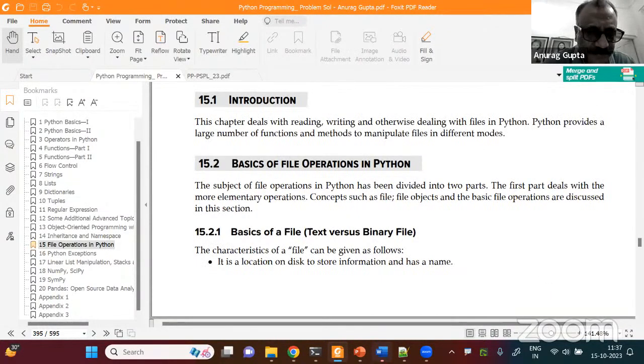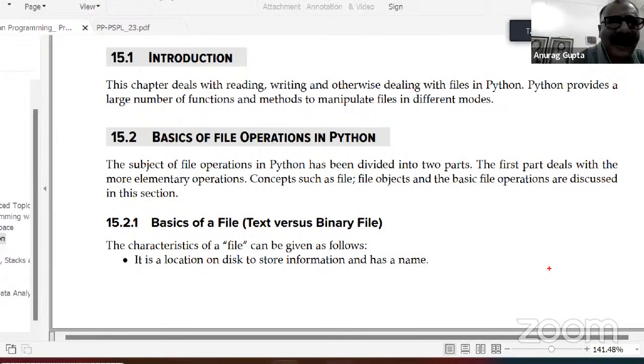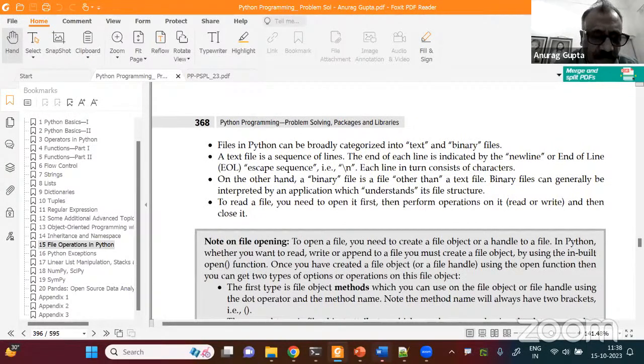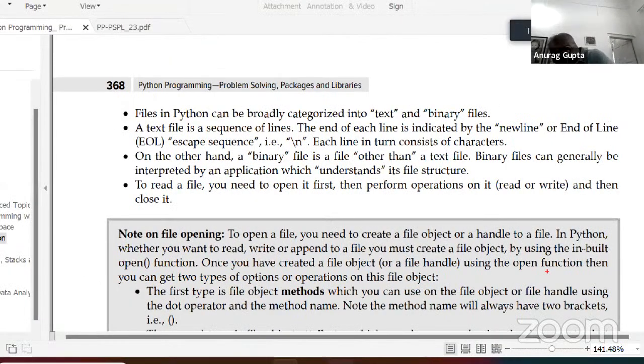So what is a file? A file can be called a location on disk to store information, and it has a name. Just like a variable in Python is a name of a location in the memory where some data is stored, similarly, a file is something on the disk. So a variable is something in the memory, and a file is something on the disk which stores certain information. It has to have a name. This is the basic definition of a file. Then files in Python can be classified.